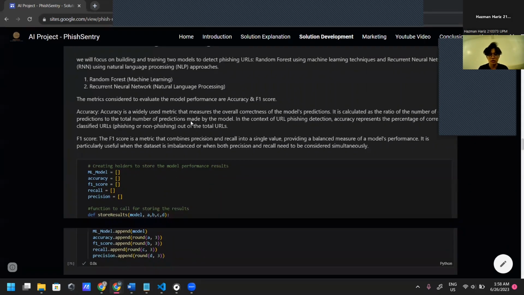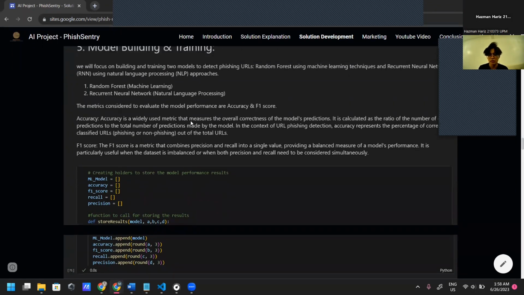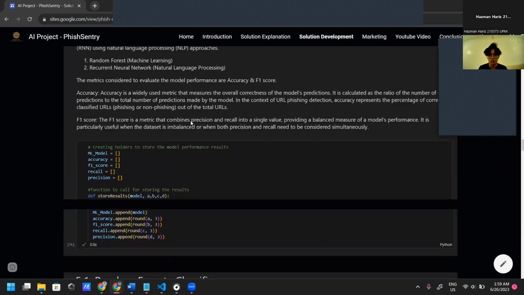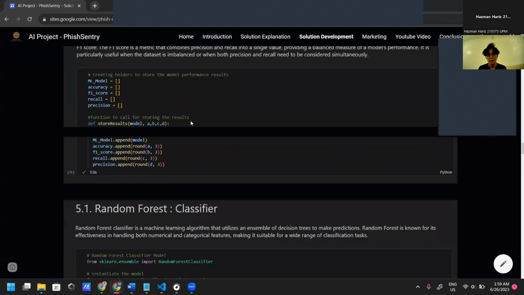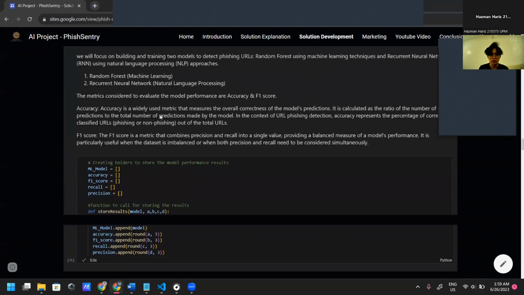The F1 score, on the other hand, is a metric that combines precision and recall into a single value. It provides a balanced measure of a model's performance. It is particularly useful when the data set is imbalanced or when both precision and recall need to be considered simultaneously. This is the Python code in order to build our model and train it.